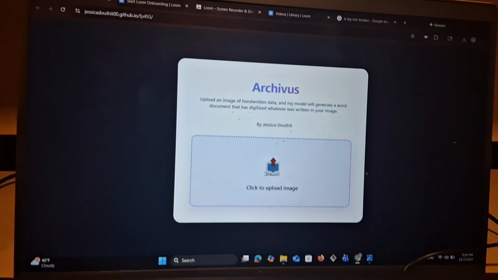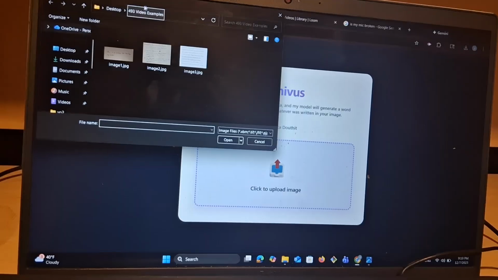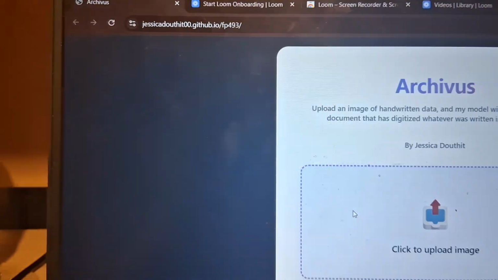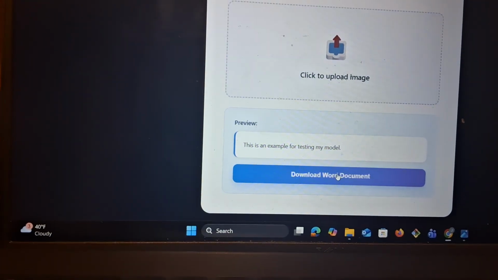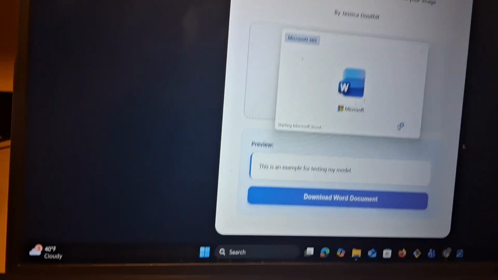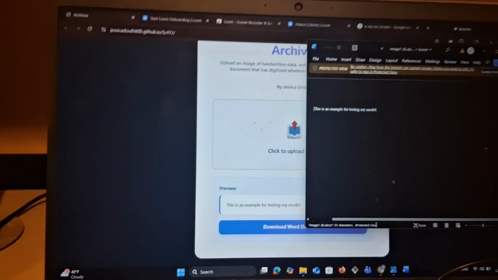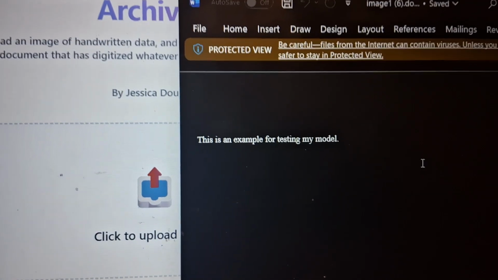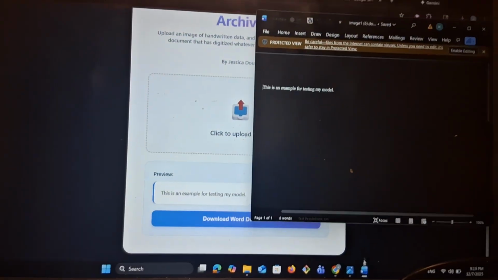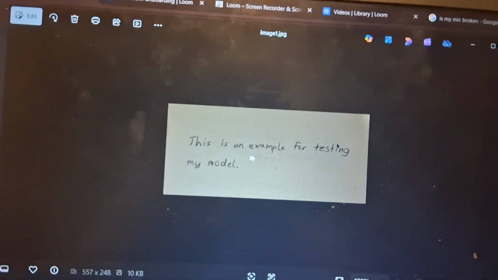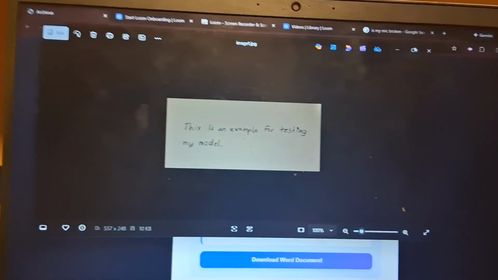So let me demonstrate here. I have a few examples. I'm going to upload image 1. Now I'll click Download Word Document. It generates a Word document that says, "This is an example for testing my model." Let me show you what image 1 looked like. This is image 1. It also says, "This is an example for testing my model." So you can see that that is accurate.